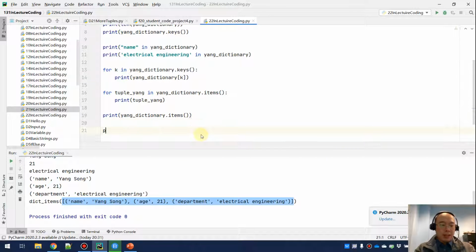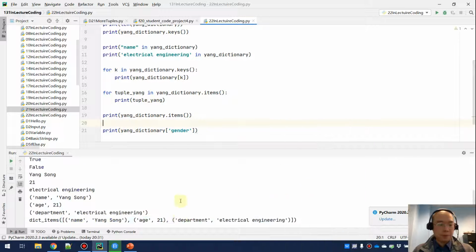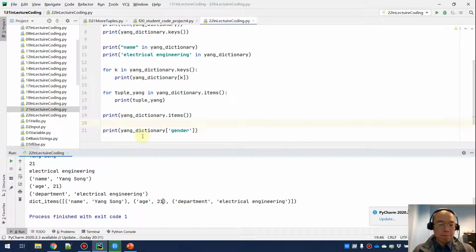In my dictionary, I don't really have a gender, for example. If I want to do young dictionary and then square bracket, gender, I'm trying to use a non-existing key and get the value. If I run this, it will give me nothing, right?